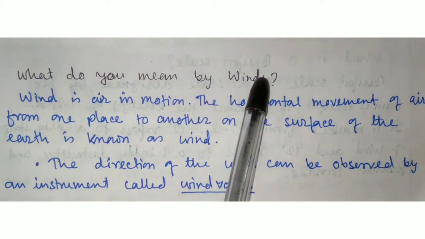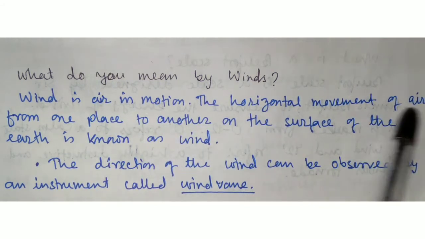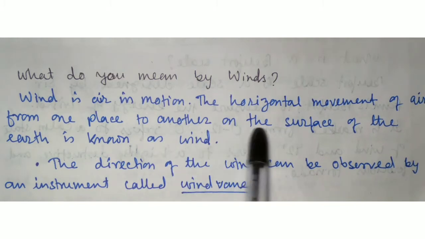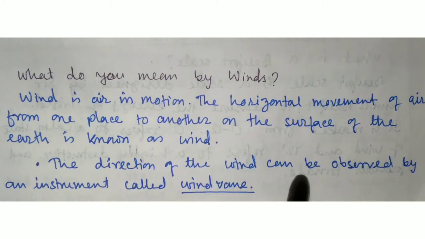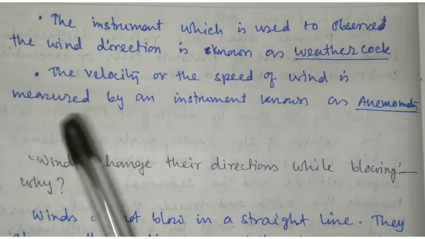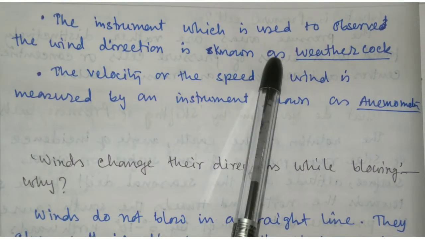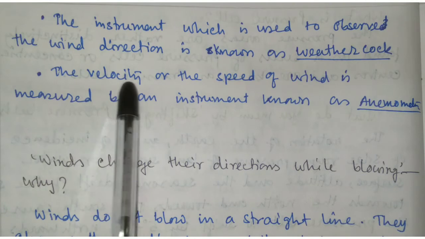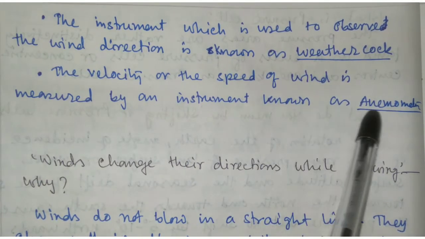What do you mean by winds? Wind is air in motion. The horizontal movement of air from one place to another on the surface of the earth is known as wind. The direction of the wind can be observed by an instrument called wind vane. The instrument which is used to observe the wind direction is known as weathercock. The velocity or the speed of the wind is measured by an instrument known as anemometer.